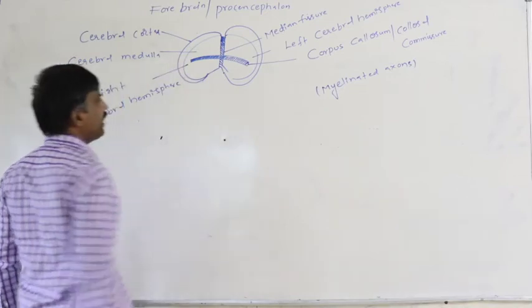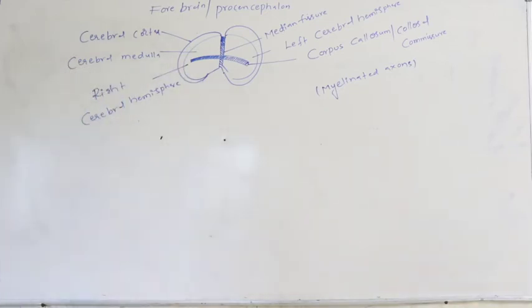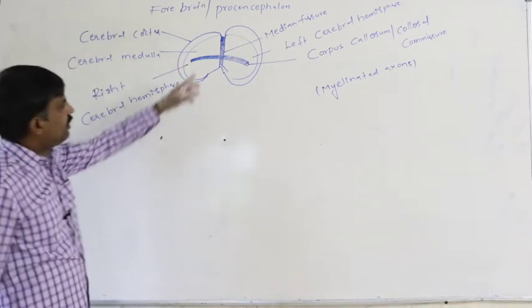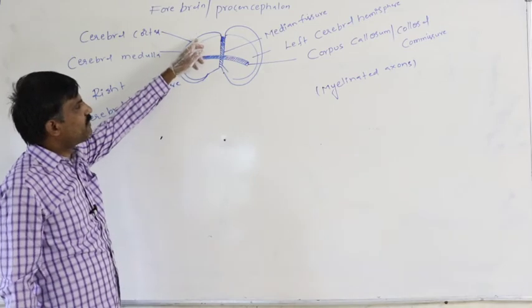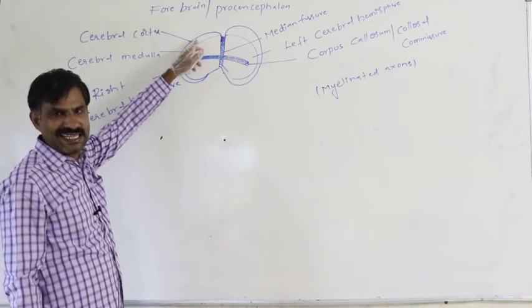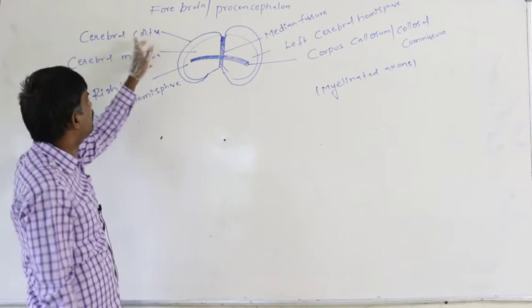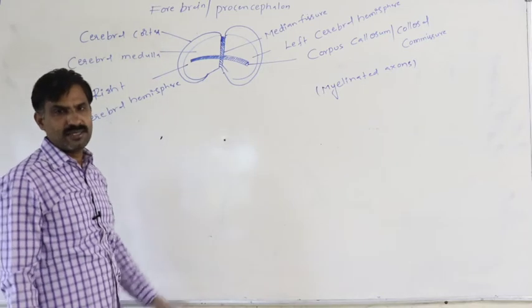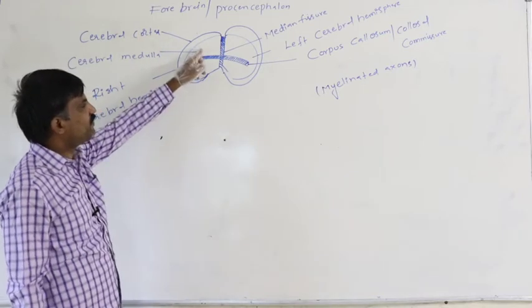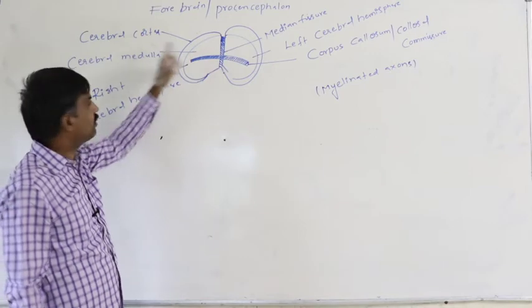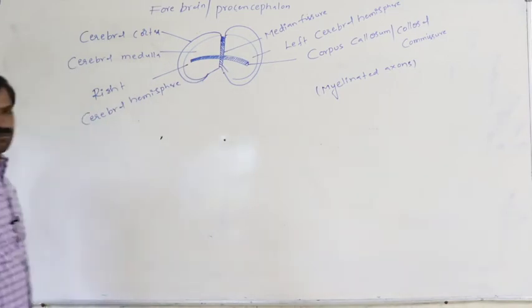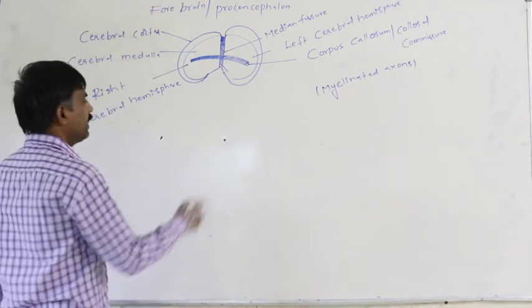Definitely, in each side of the cerebral hemisphere, the outer portion, which looks grey in color, is said to be the cerebral cortex. The inner part, which is white in color, is said to be the cerebral medulla.